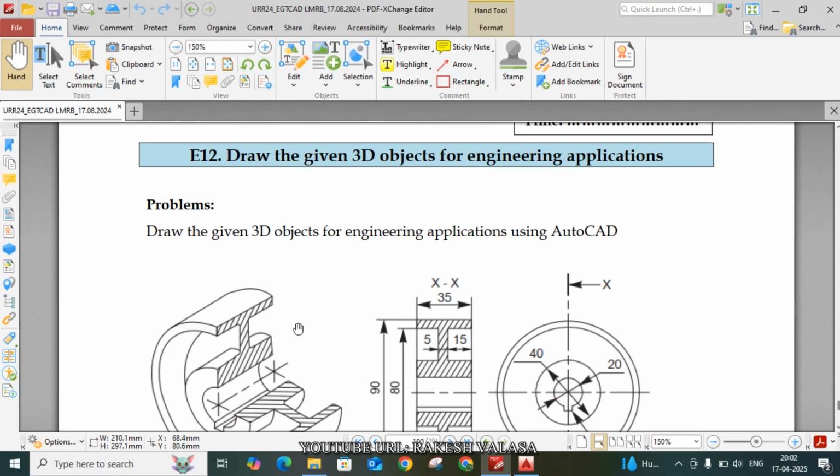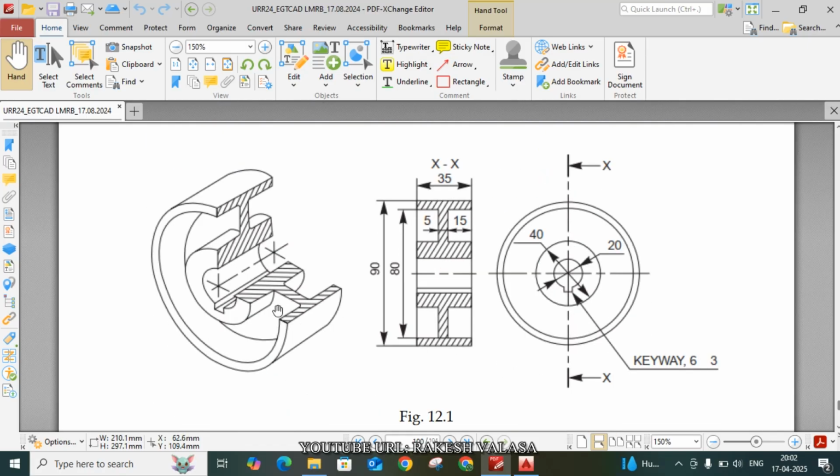I am Rakesh VALASA. In this video lecture, I am going to explain how to draw the given 3D objects for engineering application. Here is figure number 12.1. The first figure is the 3D model, the second one is the front view and the third one is the left side view. You can develop this 3D model in two different methods.